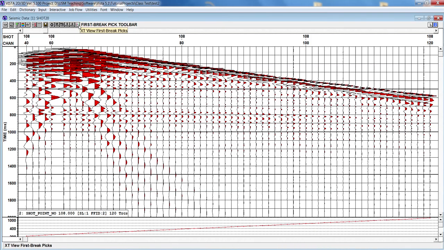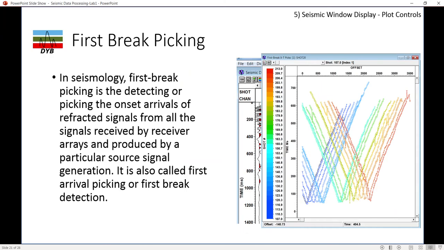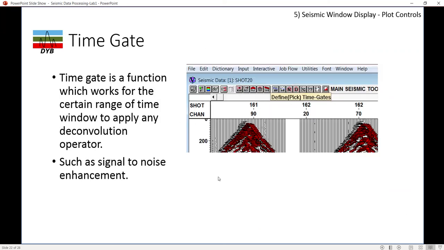So after this you can use this button to plot xt view first break pick. So currently we have picked only the two short gather data, so that's why this is showing like this. But in actual it will be looking like this. So over here, let's say you have some problem here, so this one is not picked well, so then you can go back and repick the first break.